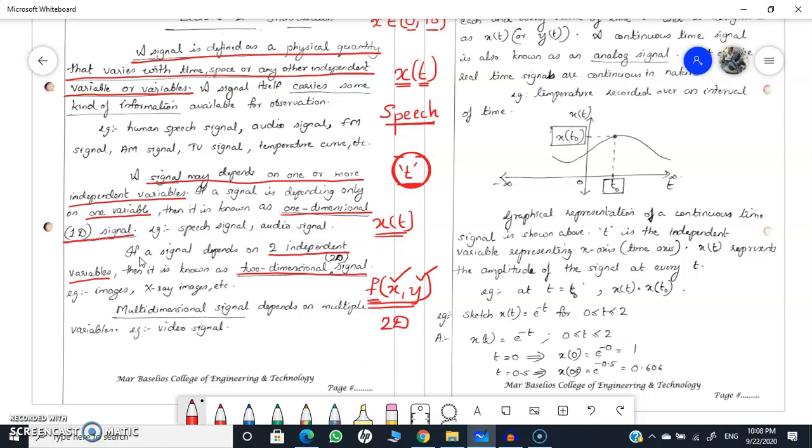Okay, so how I can define a three-dimensional signal? If a signal f is depending upon three independent variables x, y and z, then this is an example of a three-dimensional signal.